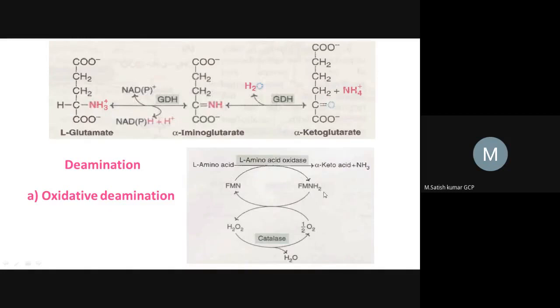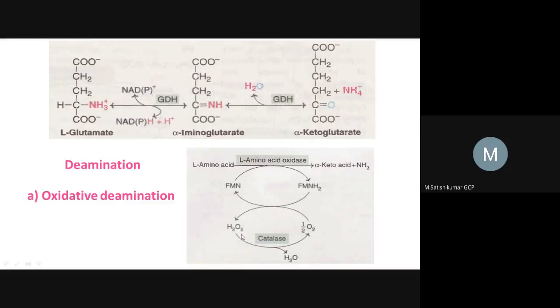But this FMNH2 is highly unstable. It is always trying to get back to FMN. So it releases two hydrogens along with electrons, and one molecule of oxygen is accepted here, finally converting into hydrogen peroxide. But this hydrogen peroxide is very dangerous in our body. It has to be broken down.